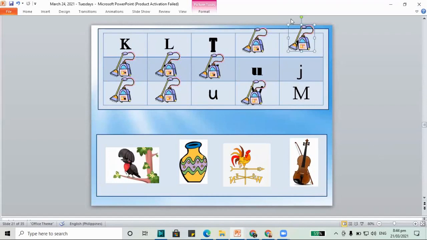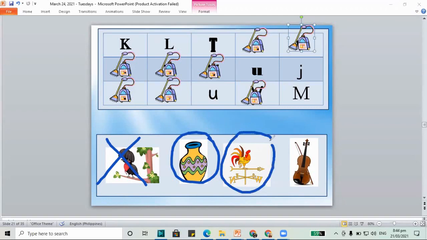How about for the things that we need to circle? Let's circle the pictures that begin with V and mark an X on the picture that doesn't begin with V. Umbrella bird. Umbrella bird, it begins with U. Mark an X. The vase. This is where you put your flowers. Vase begins with V. This one is the vane. Remember, the vane is what we used to see where the wind is coming from. Vane begins with letter V.